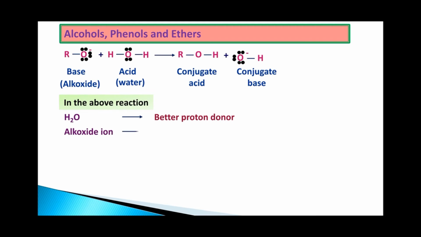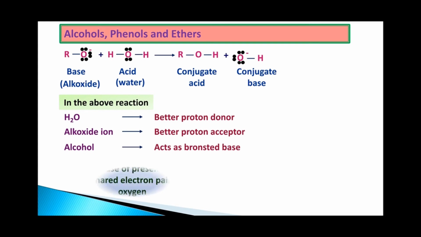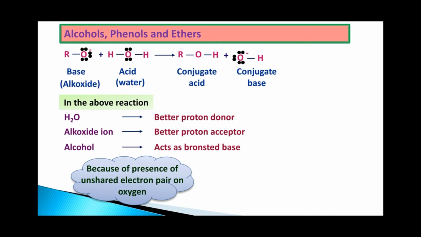And the alkoxide ion, which is a proton acceptor, becomes the base. Hence alcohols act as a Bronsted base. Because of the presence of an unshared electron pair on the oxygen, it always acts as a Bronsted base.